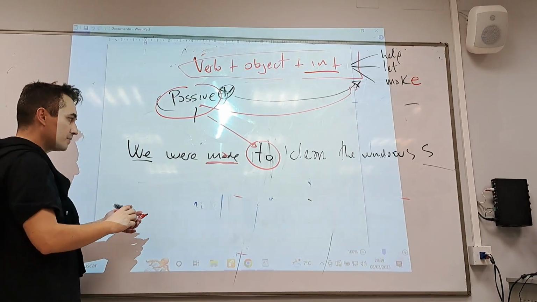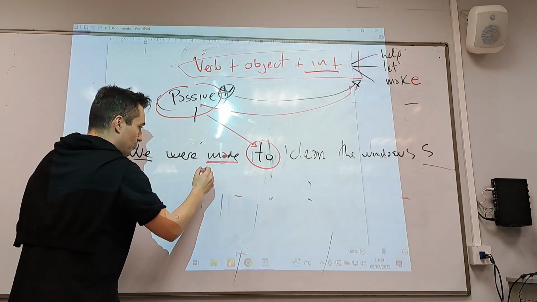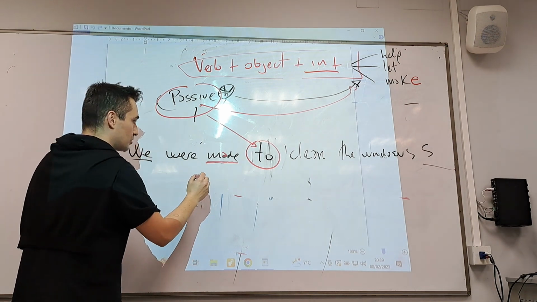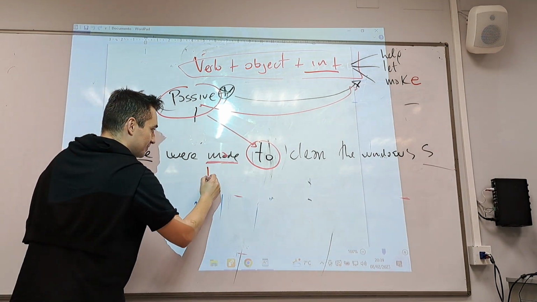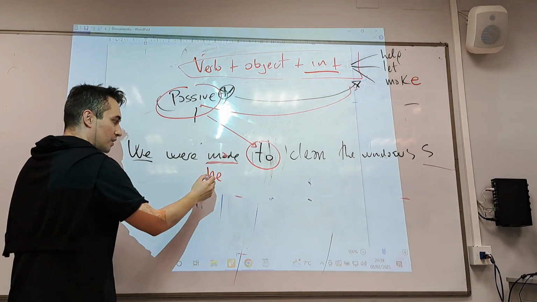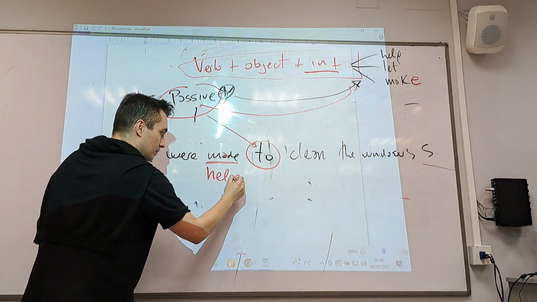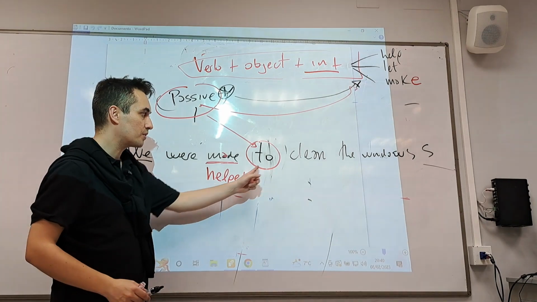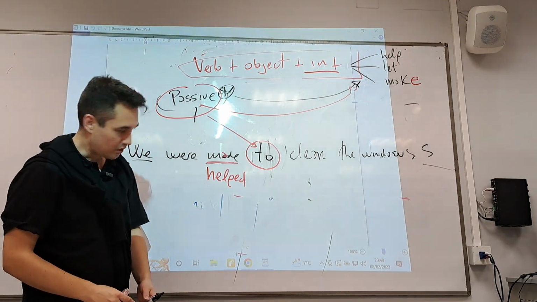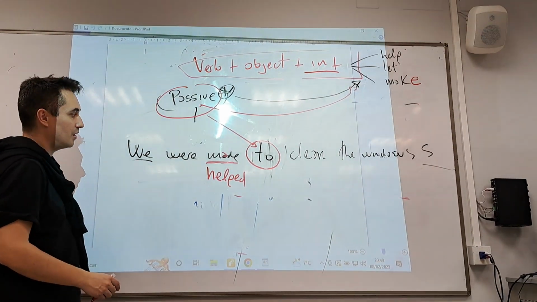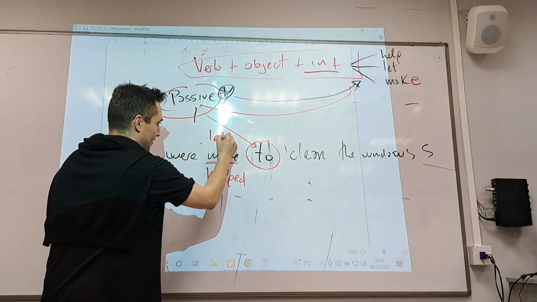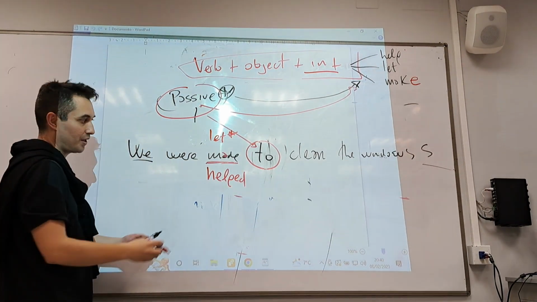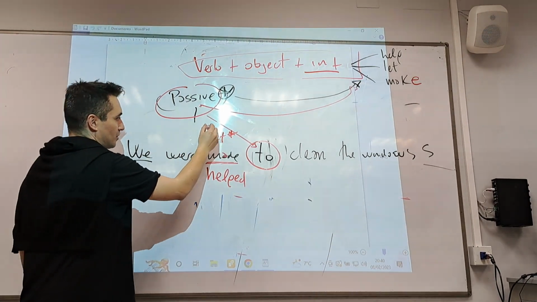With help. Give it to me with help. Nos ayudaron. We were helped clean the windows? No. We were helped to clean the windows. With the other verb, we were let. That sounds weird. Yeah, we were let. But anyway, it sounds weird.